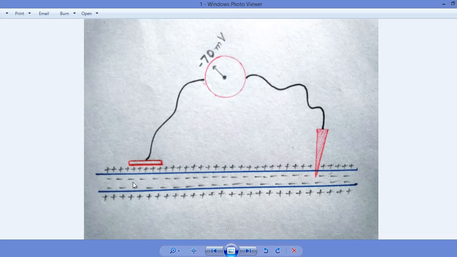But then why is the internal environment symbolized over here as negative? Why is this symbolized as negative? Because the internal environment is negative as compared to the external environment. It shows that the internal environment is comparably negative to the external environment. In comparison to the external environment, the internal environment is negative, and in comparison to the internal environment, the external environment is positive.